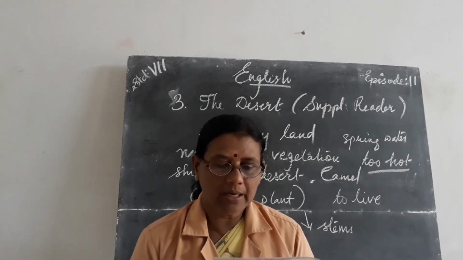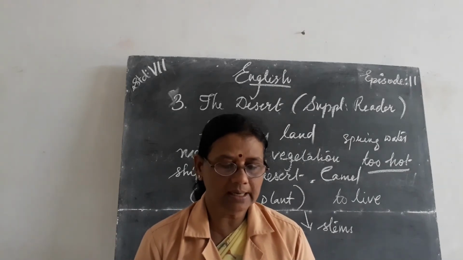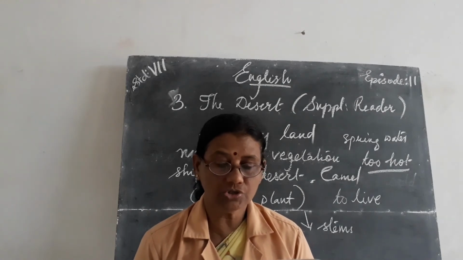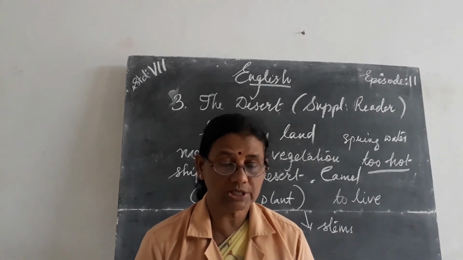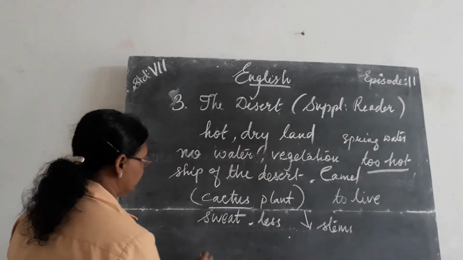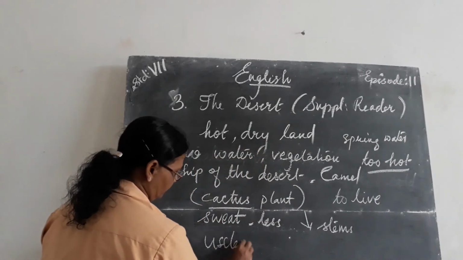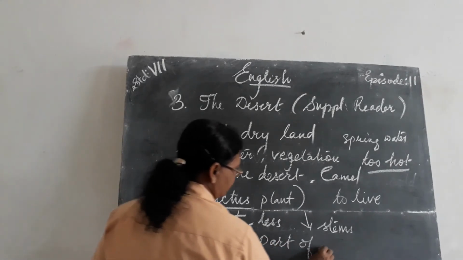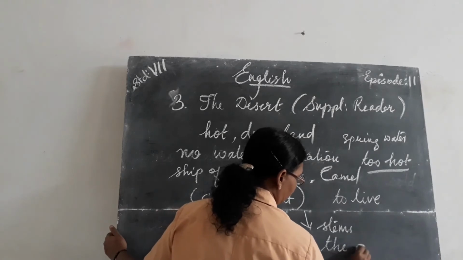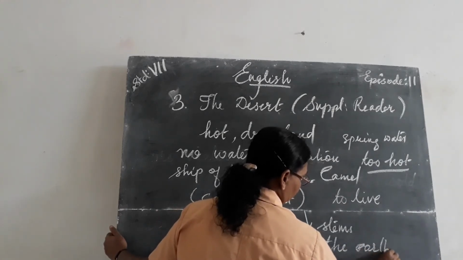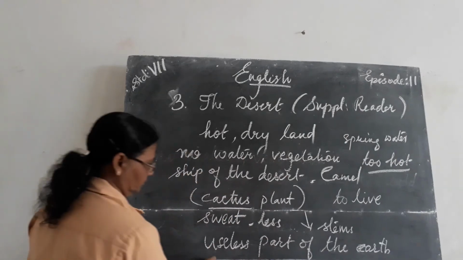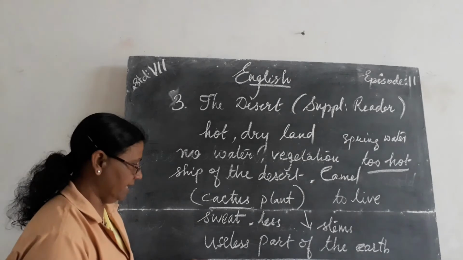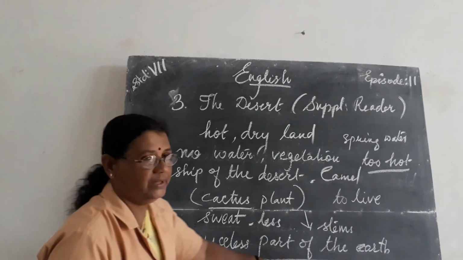Deserts are an important part of nature's great plan. They are there like the dense forests and the deep oceans. Just because they are hot and dry, one should not look upon them as a useless part of the earth. So can we say they are the useless part of the earth? Can we say deserts are the useless part of the earth? No, isn't it? We cannot say deserts are a useless part of the earth.